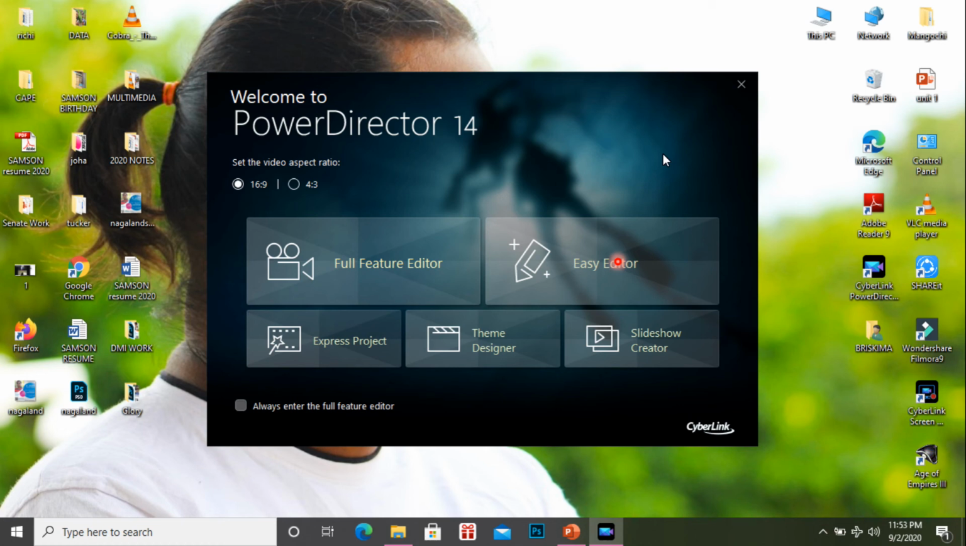Okay, the special thing about PowerDirector is that it's user friendly. Anyone can easily learn it. It looks like Windows Media Player. Many people know Windows Media Player, so it looks the same, but it has more features, so you can enjoy using PowerDirector. Okay, so first we want to select Full Feature Editor.